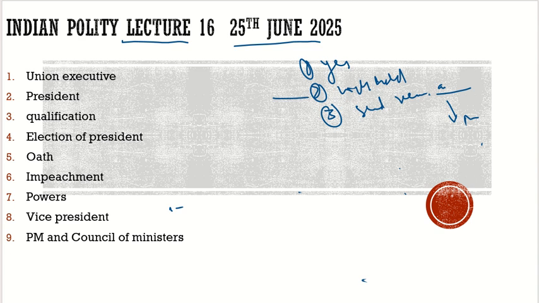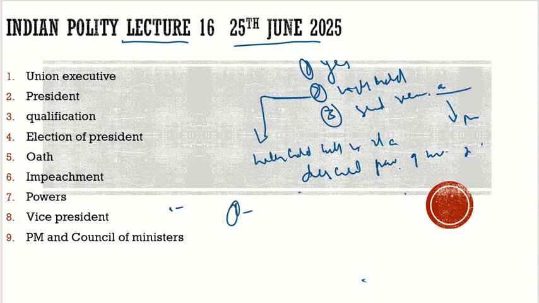Now with respect to the withhold, there is also a discussion. Withholding the bill, is it a discretionary power of the president, or does he have to go with the aid and advice of the government? So there is a discussion over it. Is this a discretionary power? You are withholding the bill. Suppose a bill was passed and you are withholding it. Is it discretionary? What does the constitution say? What does the constitution deal with here?